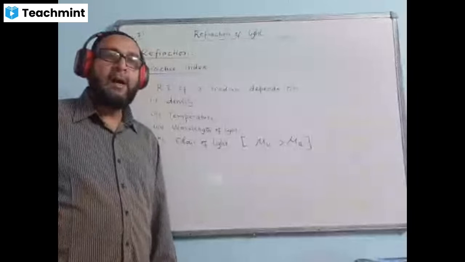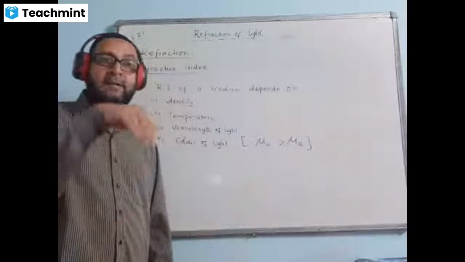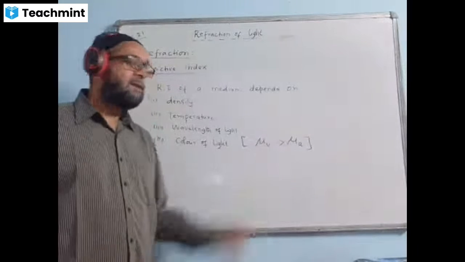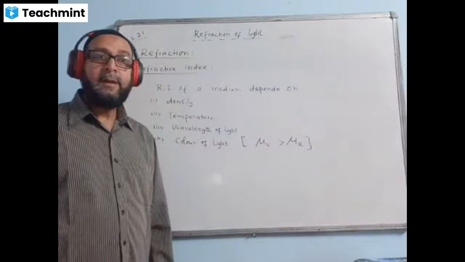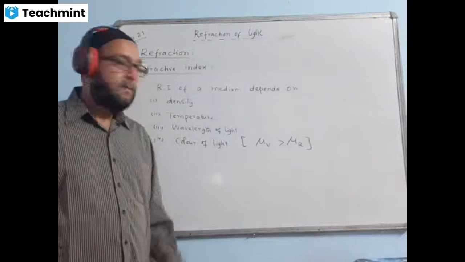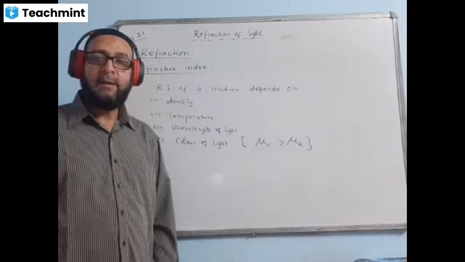Which color has the highest refractive index? Color wise, we say violet, because violet travels the slowest in any medium, in glass and all, and red travels the fastest in that medium. That means more refraction takes place with violet light, and less refraction will take place with the red light.